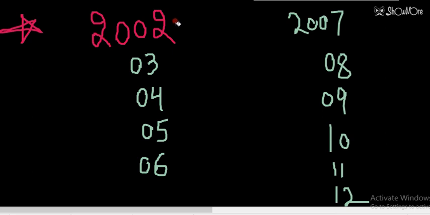In 2002, this is an ordinary year, it will contain 1 odd day. 2003, ordinary year, 1 day. 2004, that is ordinary year, sorry, that is leap year, this is divisible by 4.